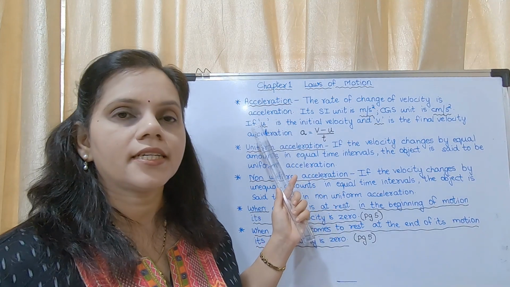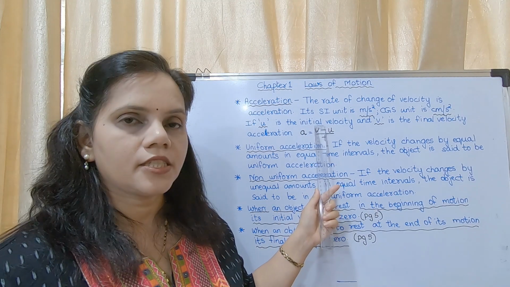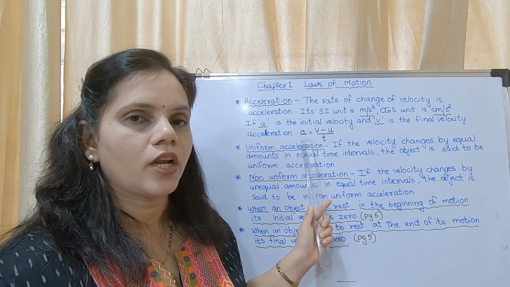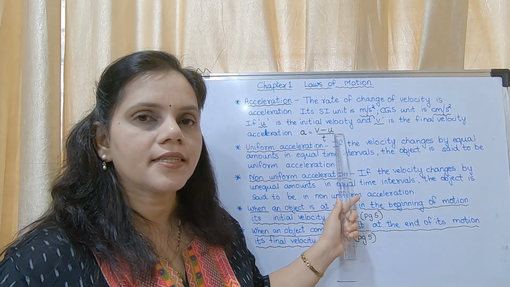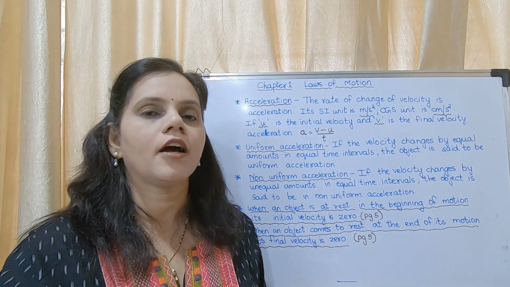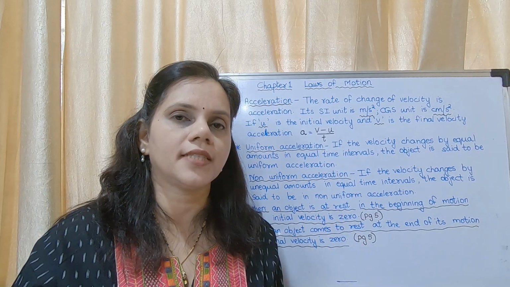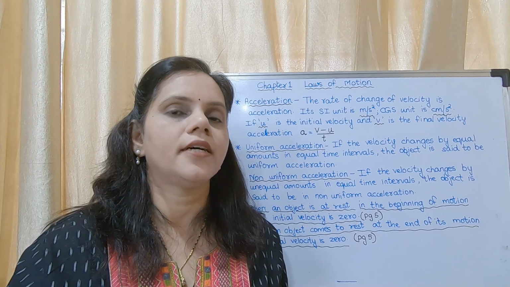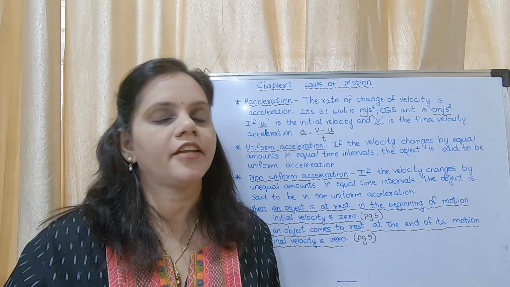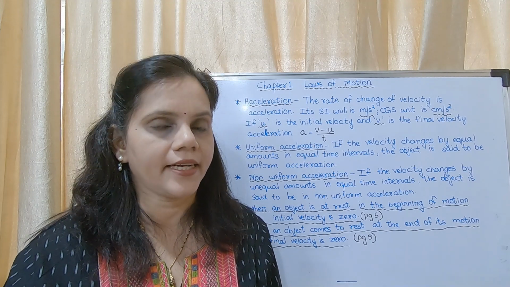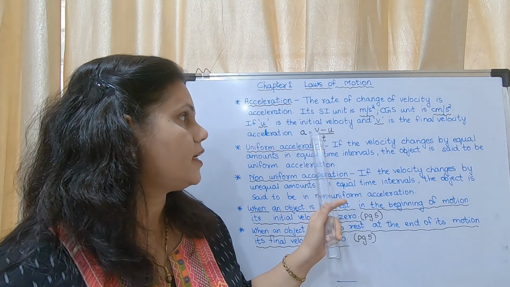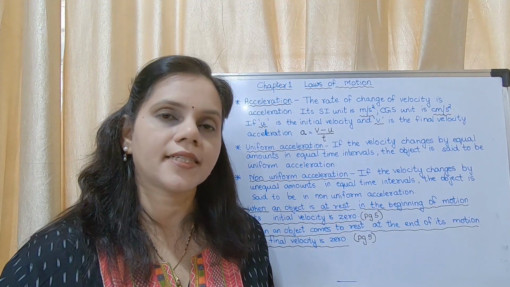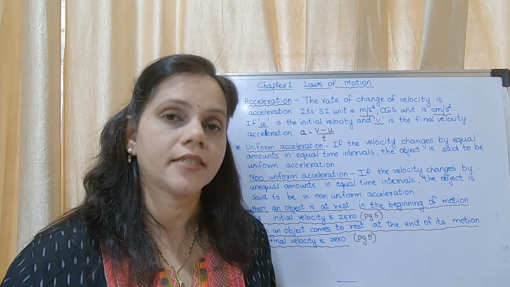Now, how will you calculate acceleration? If u is the initial velocity and v is the final velocity, then acceleration is equal to final velocity minus initial velocity upon t. t is the time in which you are increasing the speed, say 2 to 3 seconds. If the initial velocity is 20 and you increase it to 50 within 3 seconds, then that will be the acceleration of that vehicle at that time.